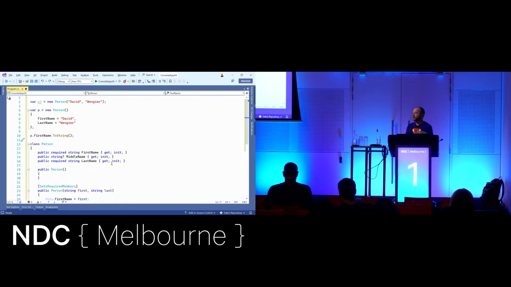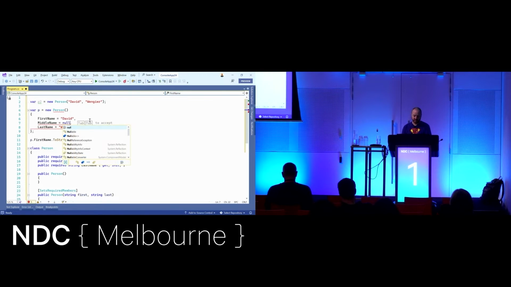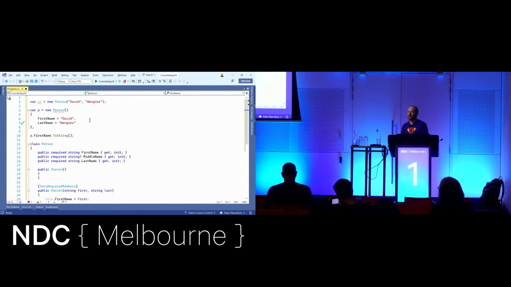To me, it closes a gap with nullability, but there is absolutely nothing wrong with saying that this middle name is required. Just because it's not nullable doesn't mean I can't make it required. And I can totally just go here and say, yeah, it's null. If null is a valid value, that's one thing. And if someone has to specify a value for middle name, that's a completely separate thing. That value I specify could be null. So again, maybe for your code, that's not relevant. And if you trust where your data is coming from, you don't need to worry. But that's the whole story.